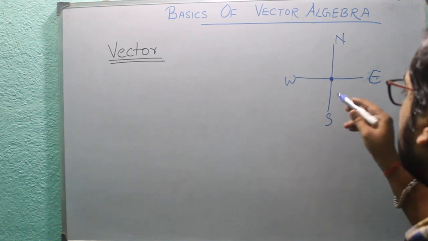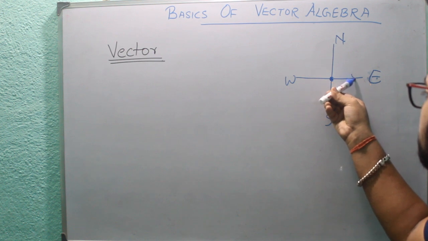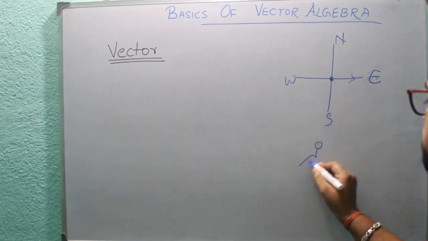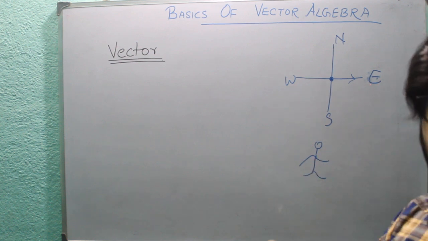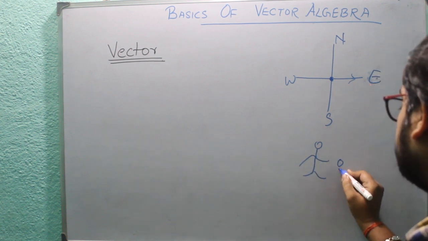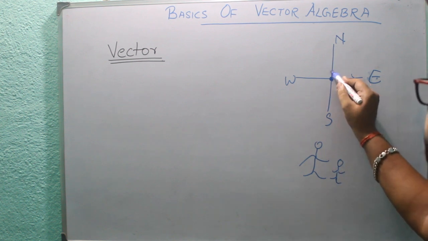Now he starts to move in the east direction, and suppose this is the person, and he has his son along with him. His son is standing here.